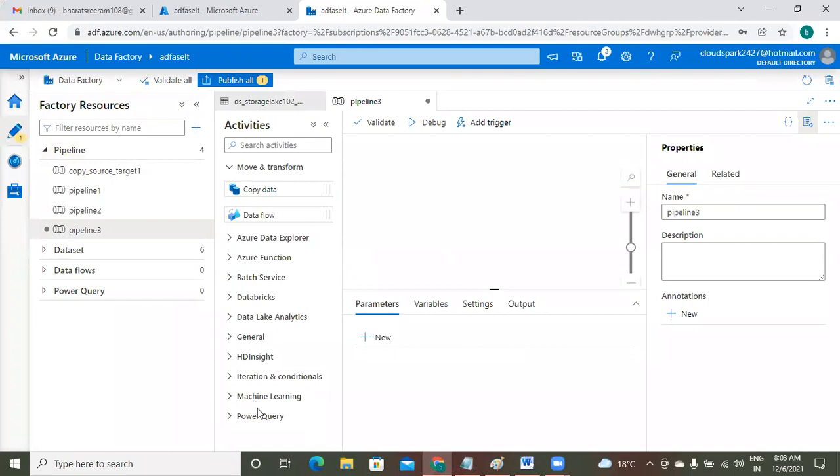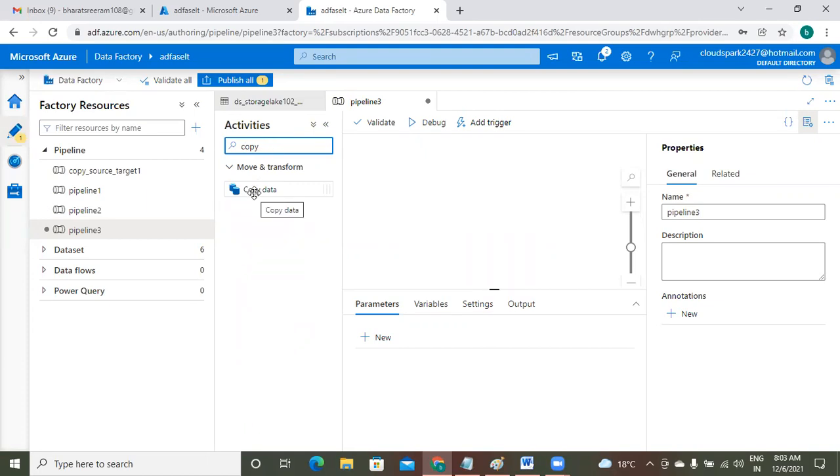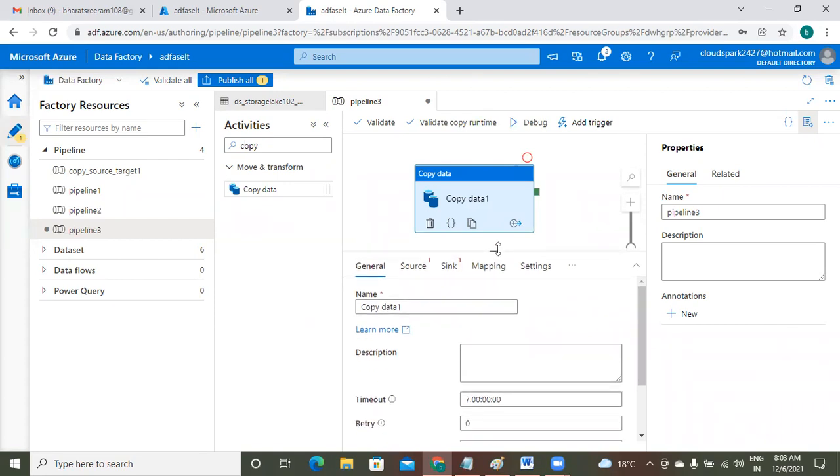So here are different categories of activities. Among them, your copy data activity will be available in Move and transfer. Suppose sometimes you know only the name, but you don't know the category. Just type in the search, and automatically that will be selected. Just drag that. Check the options below. You will find two things: source and sink. For now, I am simply copying the data. I am not going to do mapping. About mapping, in the next examples we will see.